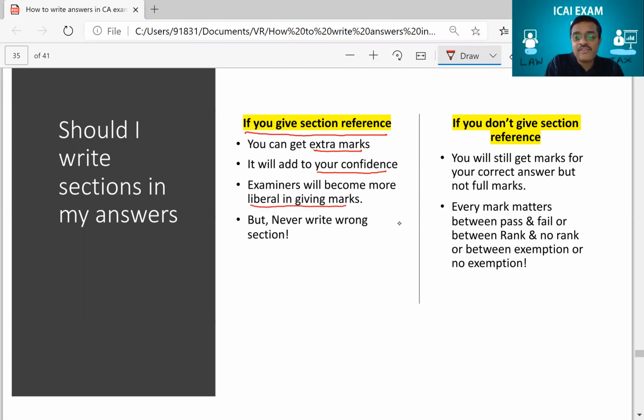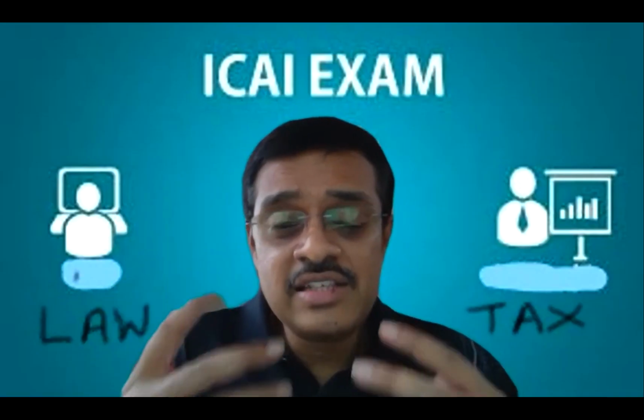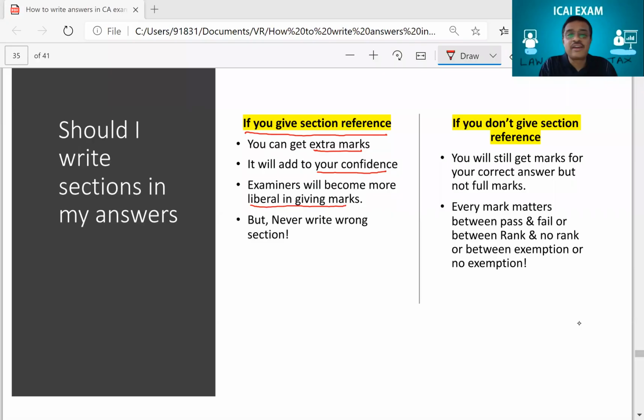See, like we saw, that shelf prospectus, the student wrote section 31. Once a student starts writing certain things, even if they have made some small mistakes, the examiner tends to ignore such mistakes because overall the student has done well. So they'll be more liberal in correcting your paper.